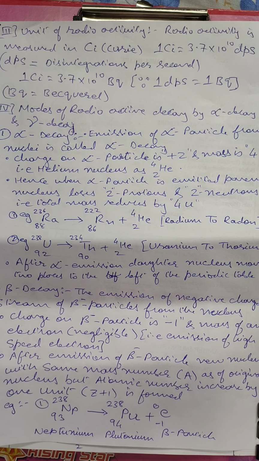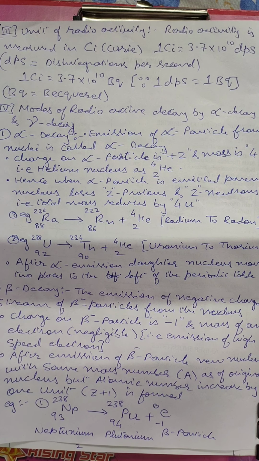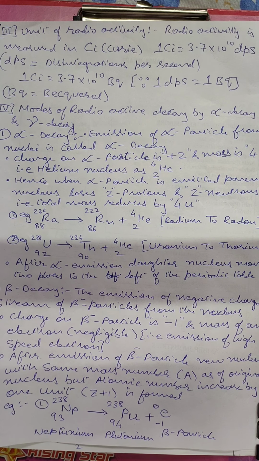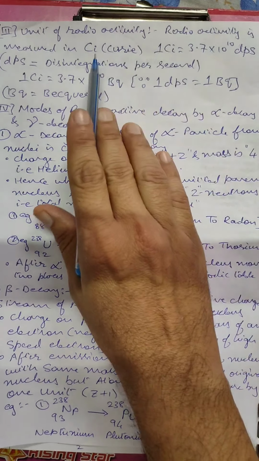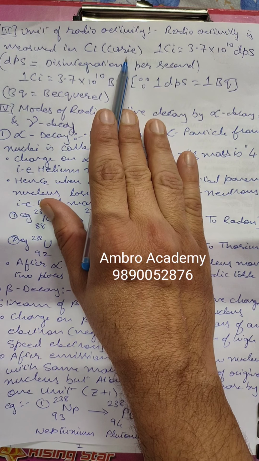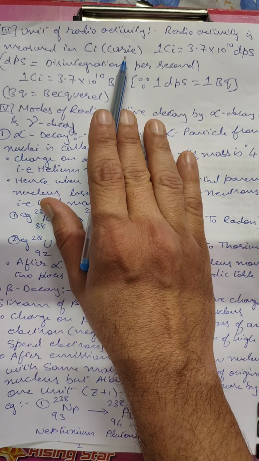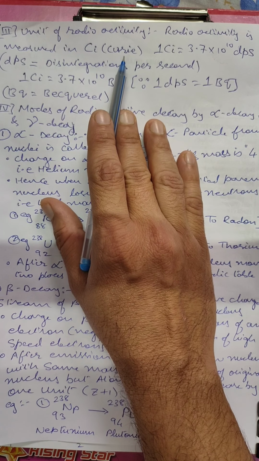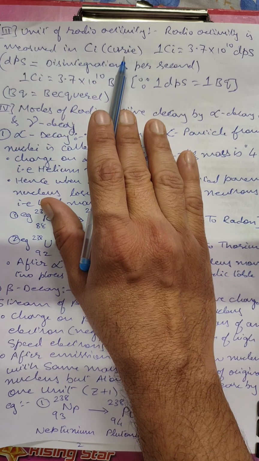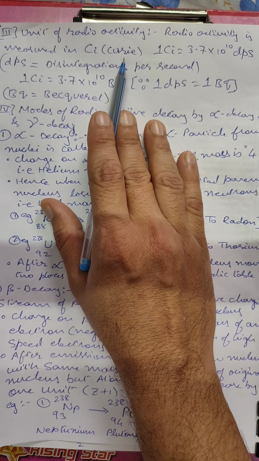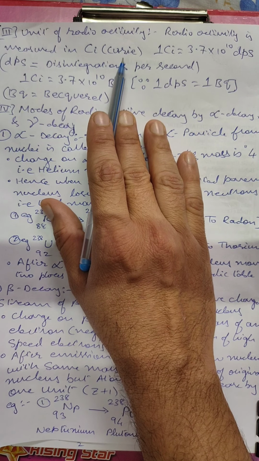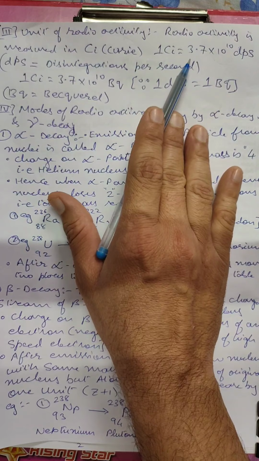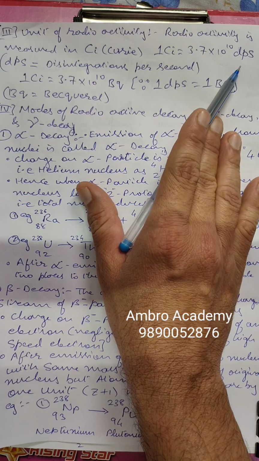In the last session, we already completed radioactivity and half-life period. Now we are going to start with the next part, the units of radioactivity. We are going to measure the radioactivity in Curie. Curie was the famous scientist who worked on radioactivity, and for your information, he devoted his life, and even died of cancer because he devoted his whole lifespan to studying radioactivity. So 1 Curie is 3.7 into 10 to the power 10 dps.